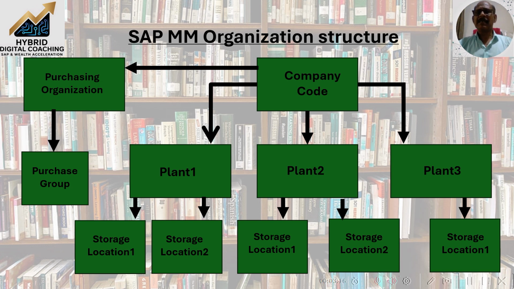In big corporations, there is something called a reference purchase organization, where the enterprise is spread across the globe, right? The reference purchase organization plays a role where it keeps maintaining the contract details and all.